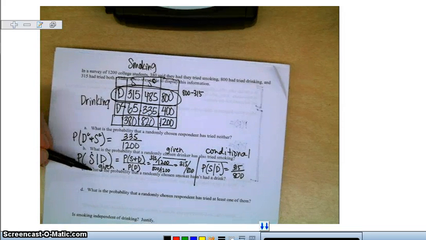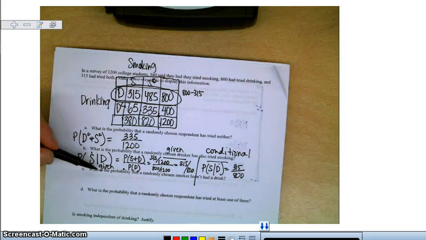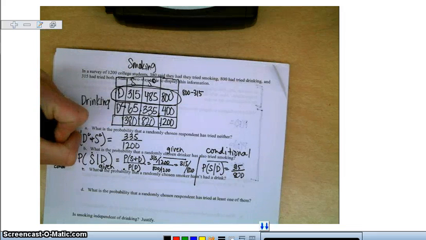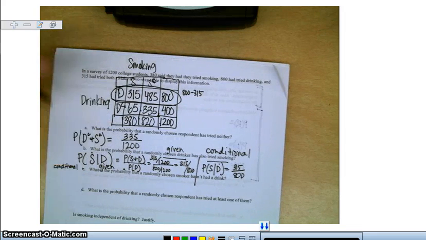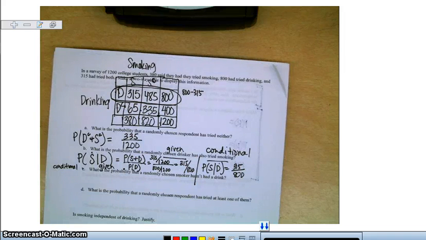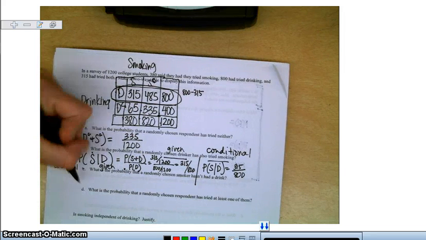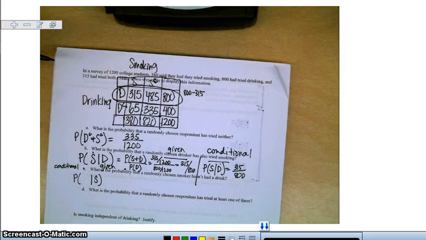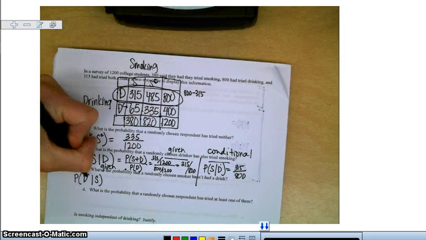All right, so part C: what is the probability that a randomly chosen smoker hasn't had a drink? Here is another conditional probability. You have to read it carefully. It does not say "and" that we've chosen a smoker. So what is the probability that we know we have chosen someone who smokes and they haven't had a drink? So the probability of drinking complement.